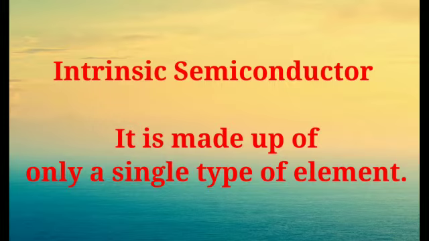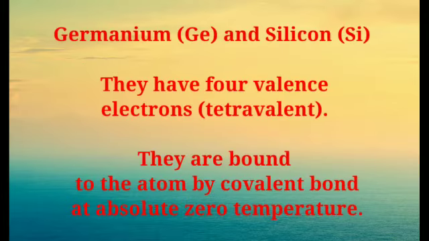An intrinsic type of semiconductor material is made to be very pure chemically. It is made up of only a single type of element. Germanium and silicon are the most common intrinsic semiconductor elements. They have 4 valence electrons, which is why we call them tetravalent.